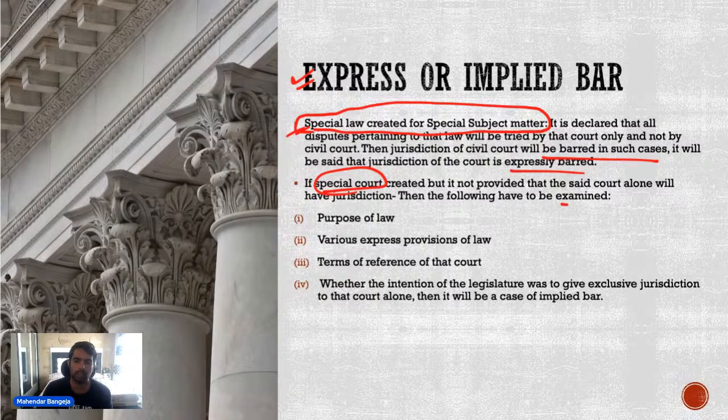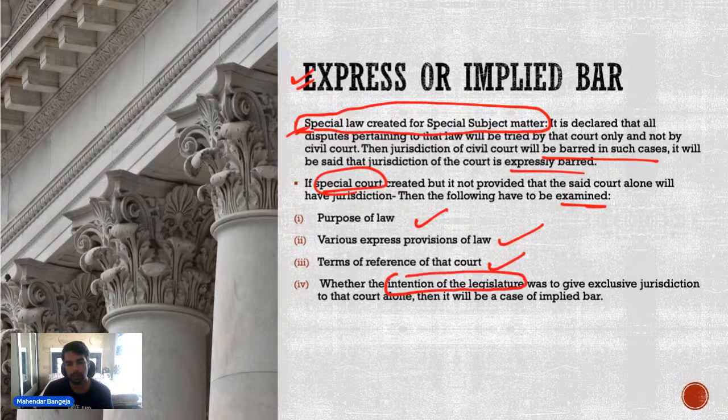In that case, you will examine the purpose of that law. You will examine the express provisions of that law. You will examine the terms of reference of that court. And then you will examine whether the intention of legislature was to bar the jurisdiction of civil court. इसको हम बोलते हैं implied bar.